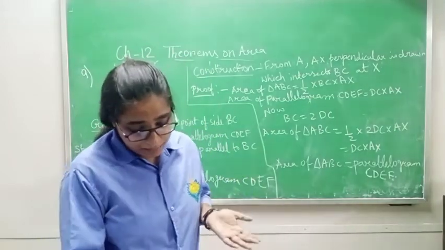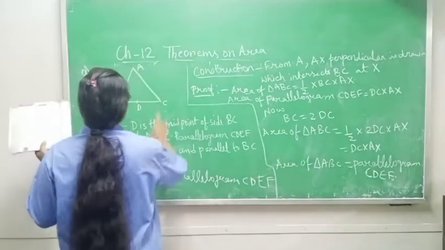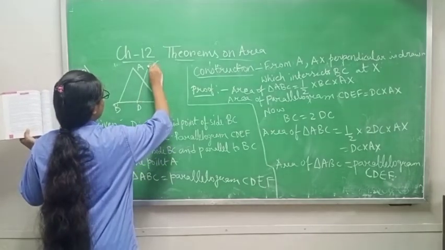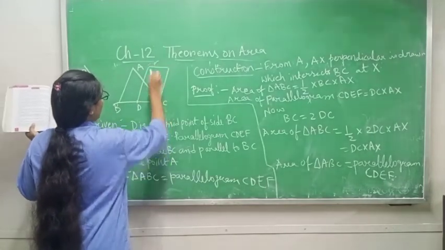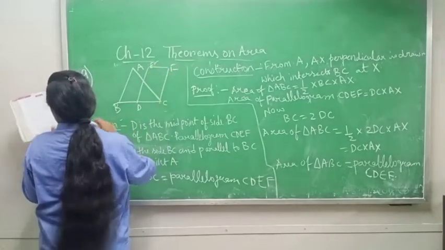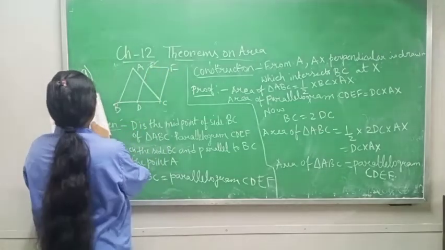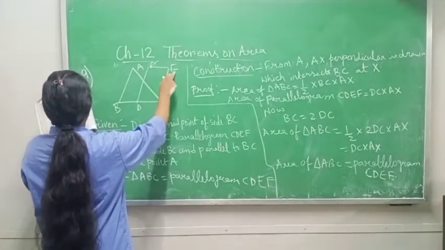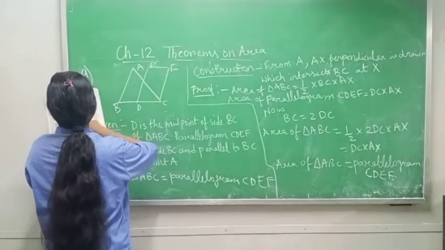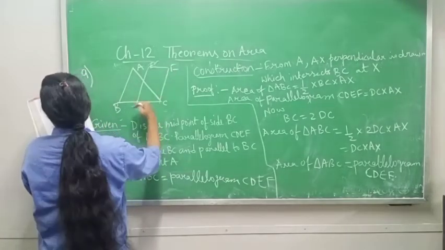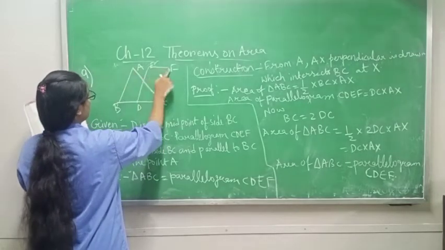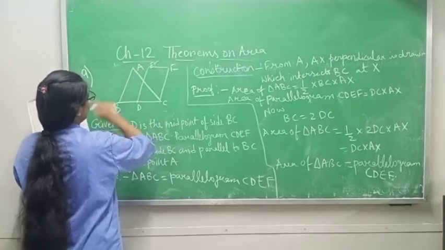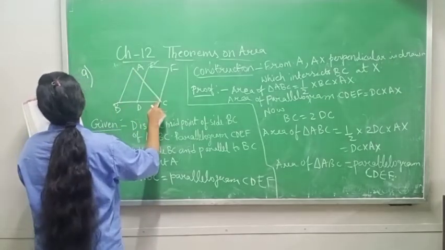So what is written? Parallelogram CDEF. There is an E and F also somewhere. CDEF stands between the side BC and is parallel to BC through the point A. Let us prove that triangle ABC is equal to parallelogram CDEF.